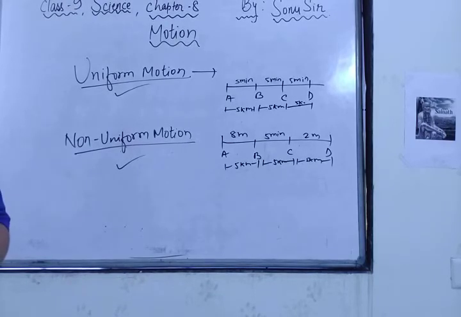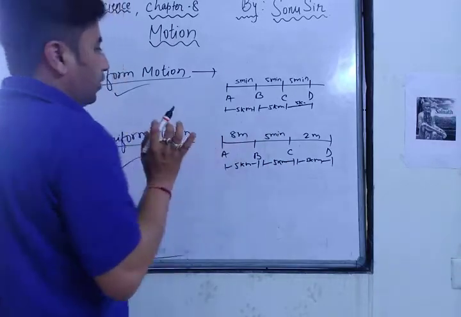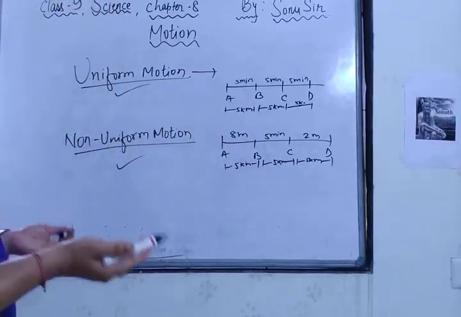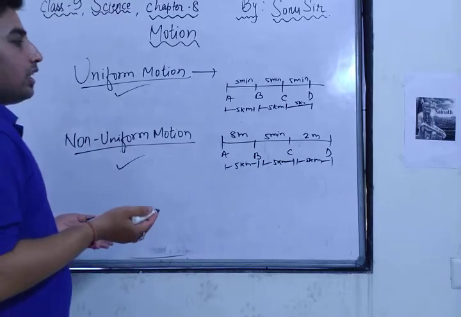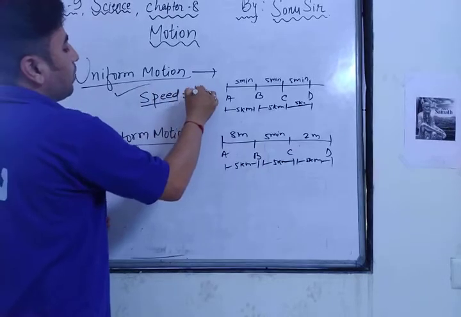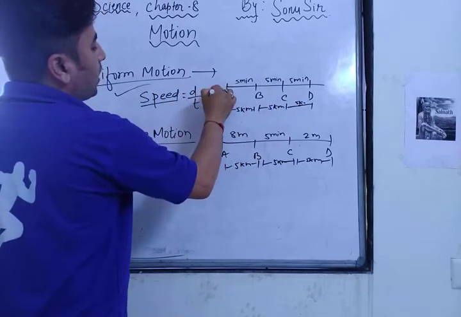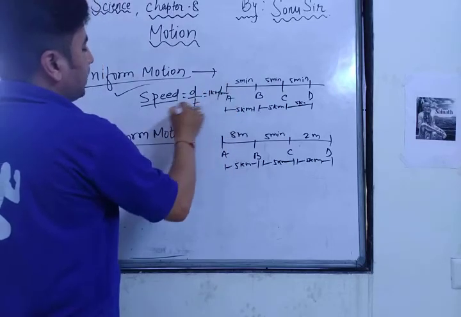Now there are some numericals related to that, where you have to calculate the average speed. Average speed means total distance traveled divided by total time taken. We especially calculate average speed for non-uniform motion, and for uniform motion you directly calculate the speed. In uniform motion, speed is equal to distance upon time, right? So distance 15 kilometers upon 15 minutes, so 1 kilometer per minute. This is the speed of this uniform motion.